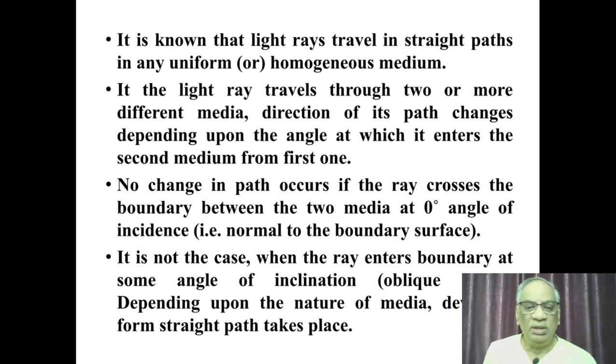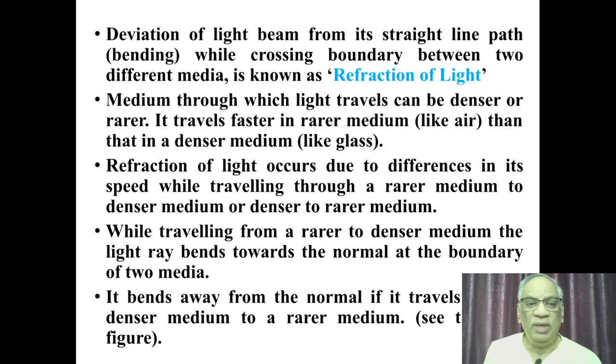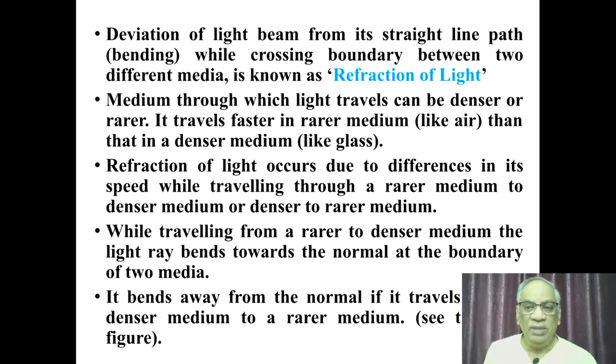When the path enters at 0 degrees to the boundary of the two media, then the path change does not occur. That means it goes in a straight line path as the original path. But if the ray enters at some angle, then the path deviates from its original direction. This process of bending of light as it passes from one medium to another medium at the point of incidence at the boundary is known as refraction of light.